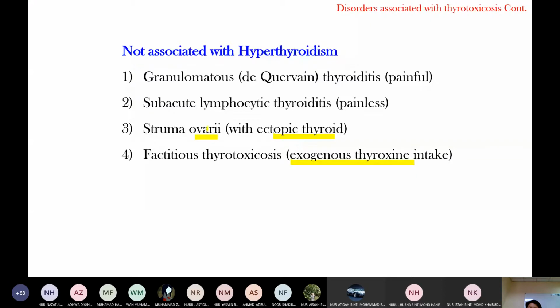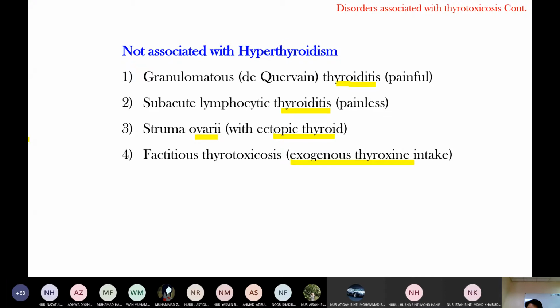This increased hormone level is because the ovary produces increased thyroid hormone. Okay, these two: granulomatous thyroiditis and subacute lymphocytic thyroiditis. Do you notice the "itis"? "Itis" means inflammation. So when there is inflammation, there is tissue destruction. Thyroiditis means inflammation of the thyroid gland.